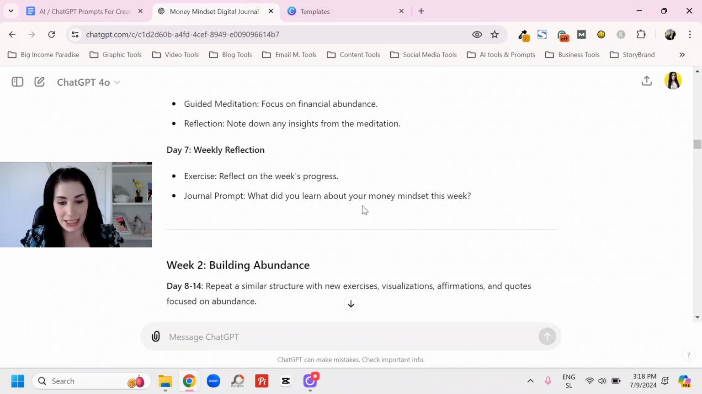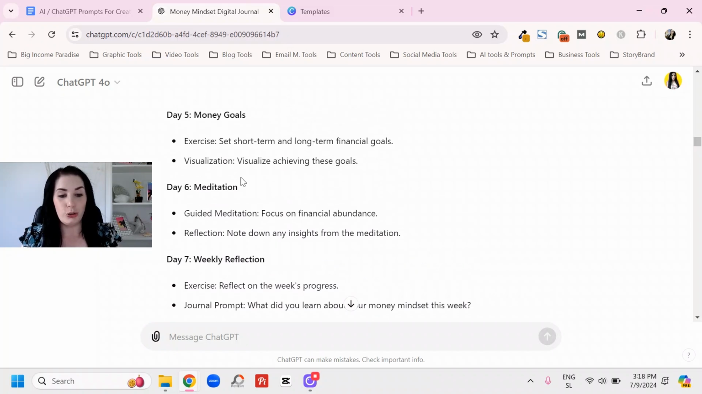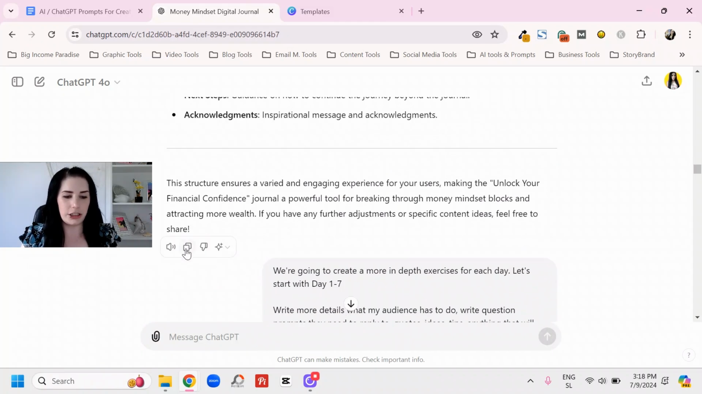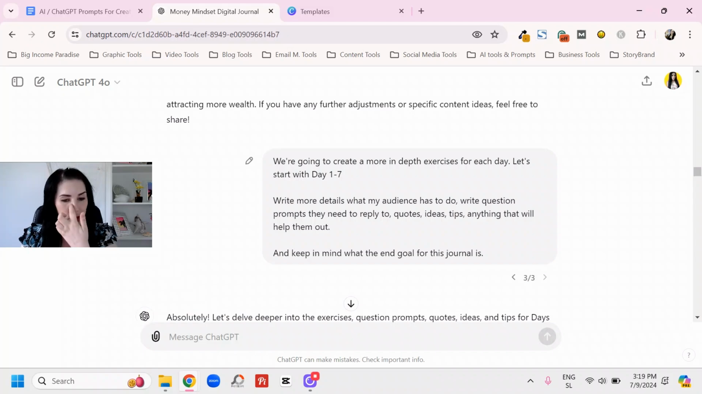So I keep telling people, look, AI doesn't suck, okay? ChatGPT doesn't suck. You just have to go section by section. You got the whole outline. What I would do is copy it here, paste it into Google Docs, not in Canva, don't do that yet. Put it in Google Docs, and then you're going to go and fill in each day and each week, okay?